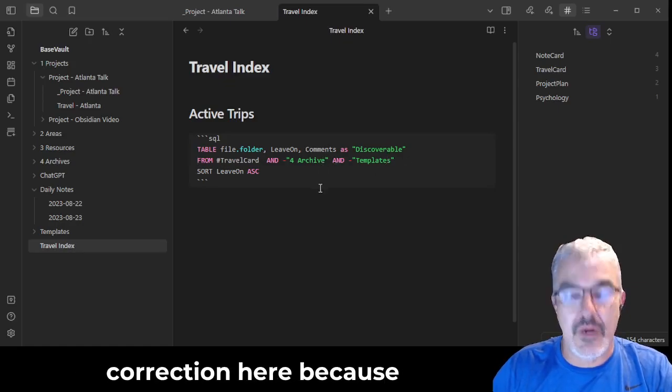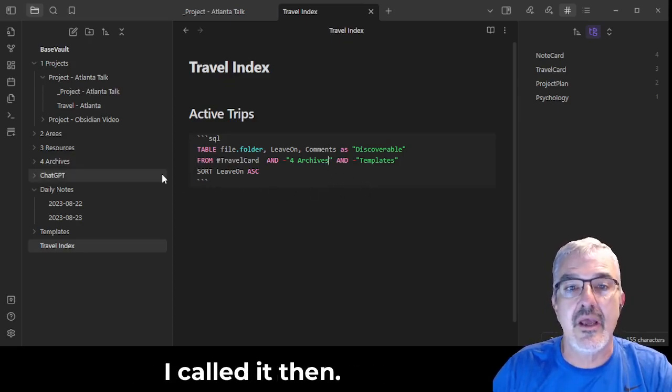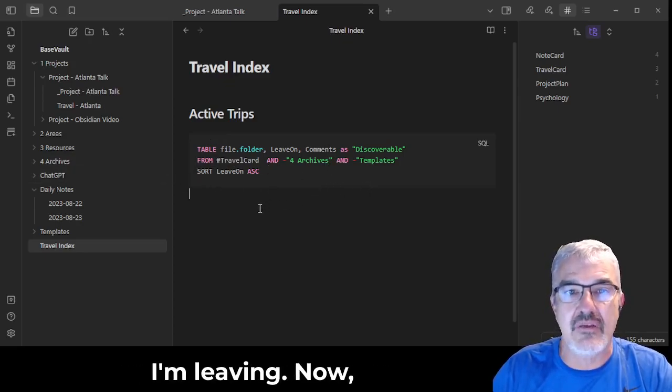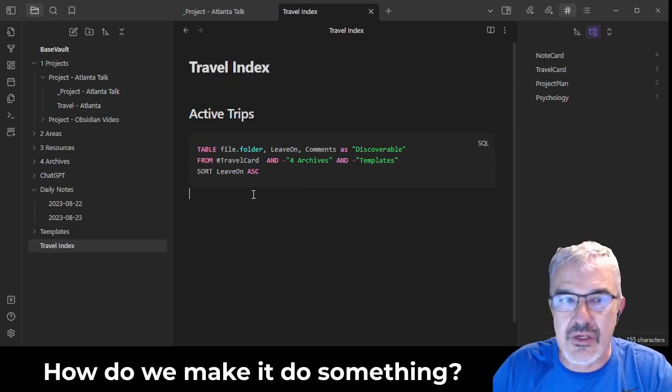And I'm going to make a little correction here because they have to match. It should be archives plural because that's what I called it. Then I want to sort it by when I'm leaving. Now, this doesn't do anything yet. How do we make it do something?